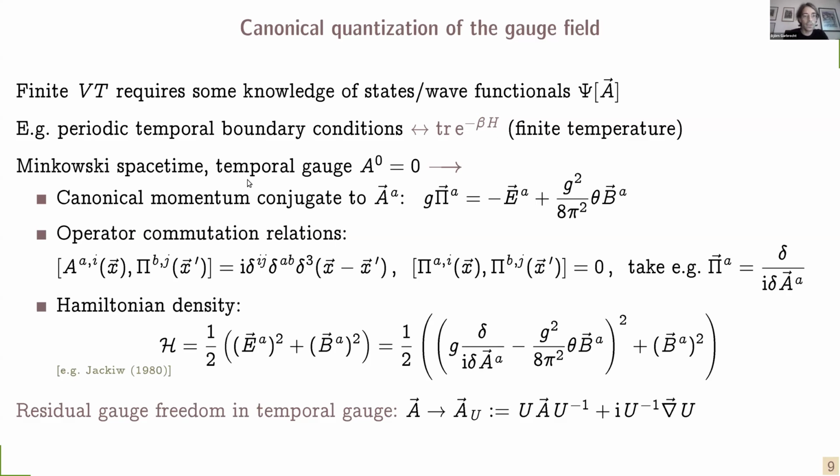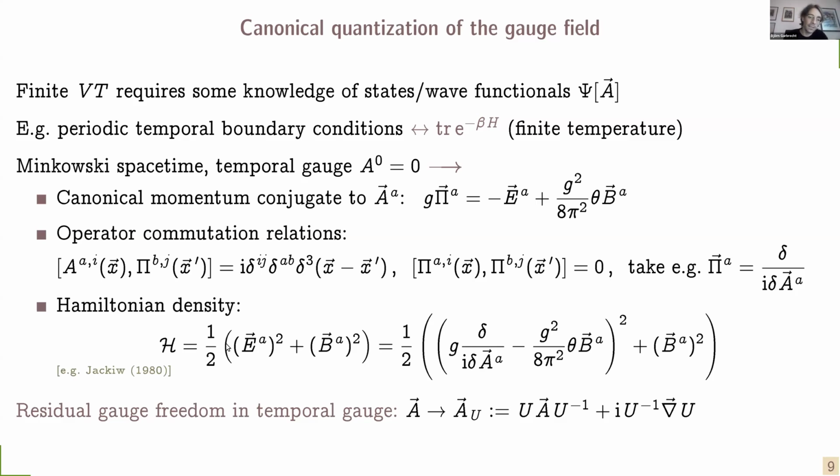So let's do it. Let's choose temporal gauge and calculate the canonical momentum conjugate to the vector potential. This is given by the electric field, plus a term that is proportional to theta and to the magnetic field. The good thing about temporal gauge is that it gives rise to very simple and manageable operator commutation relations. In particular, these can be implemented by representing the canonical momentum by the derivative with respect to the vector potential.